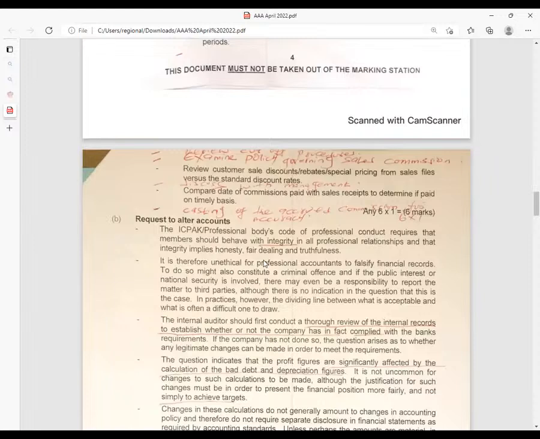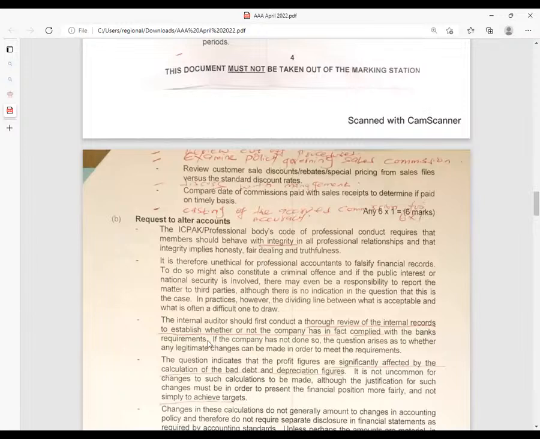To do so might also constitute a criminal offense, and if the public interest or national security is involved, there may even be a responsibility to report the matter to third parties, although there is no indication in the question that this is the case. In practice, however, the dividing line between what is acceptable and what is not is often a difficult one to draw. The internal auditor should first conduct a thorough review of the internal records to establish whether or not the company has in fact complied with the bank's requirements.